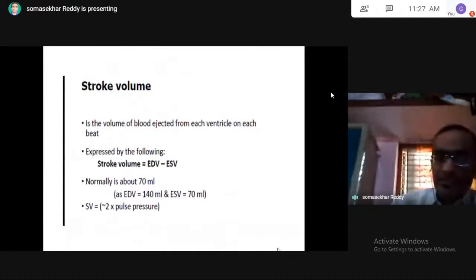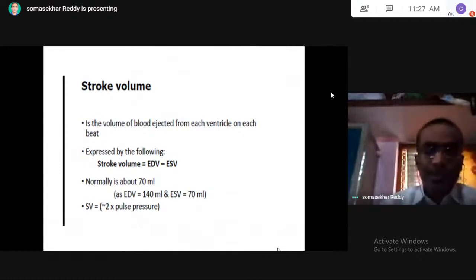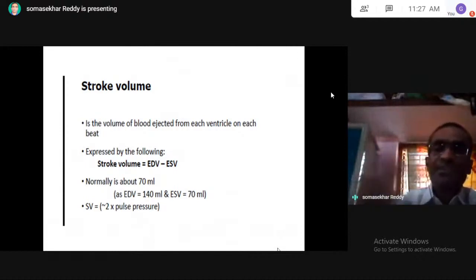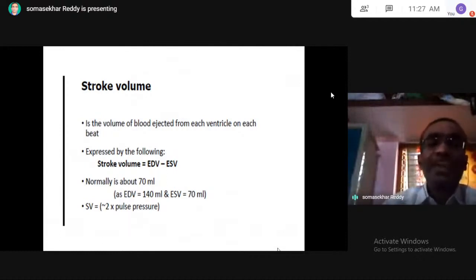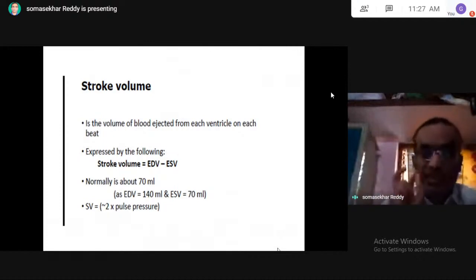Stroke volume is end diastolic volume minus end systolic volume. Normally the stroke volume is about 70 ml. So the end diastolic volume is 140 ml and the end systolic volume is 70 ml. 140 ml minus 70 ml is equal to 70 ml. So the normal stroke volume is 70 ml.